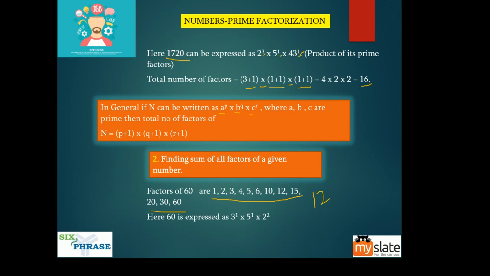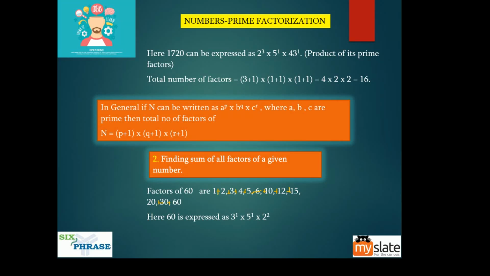What does sum of all these factors mean? Sum means take this 1 plus 2 plus 3 plus 4 plus 5 plus 6 plus, so you add all the factors, okay, and finally you will end up with the sum. Okay, so that is what we are finding here. Now this is not an easy task. It is very difficult to find the sum of factors.